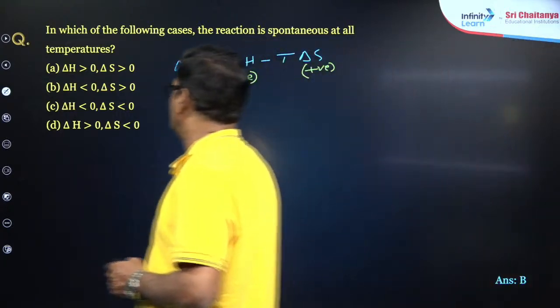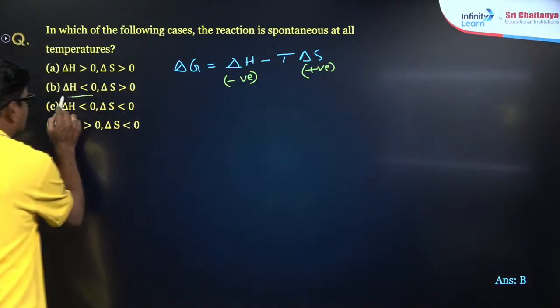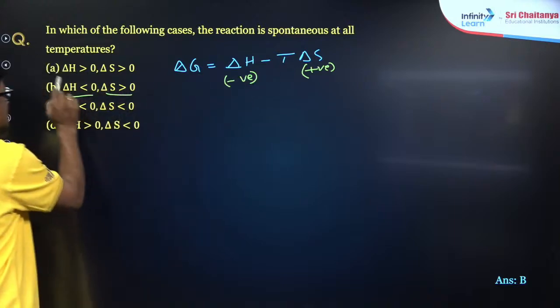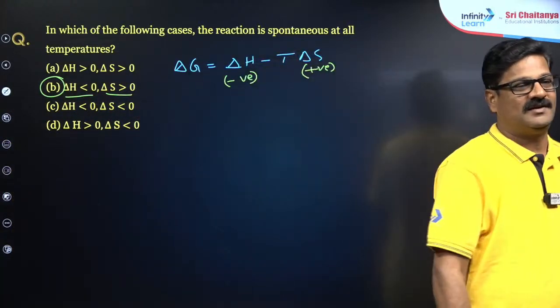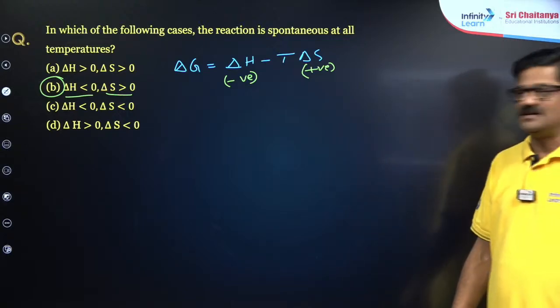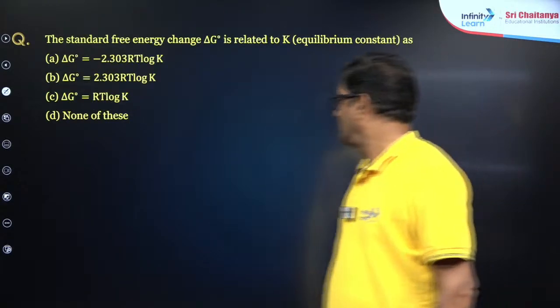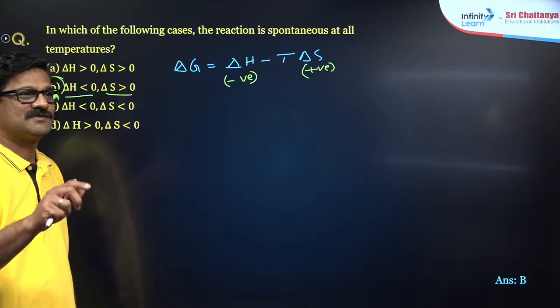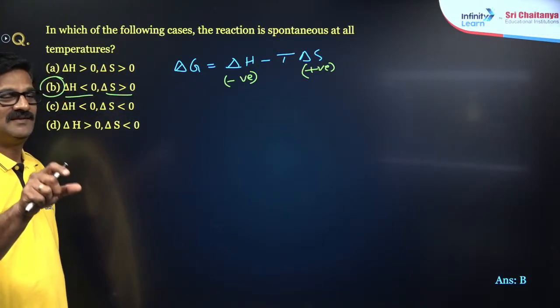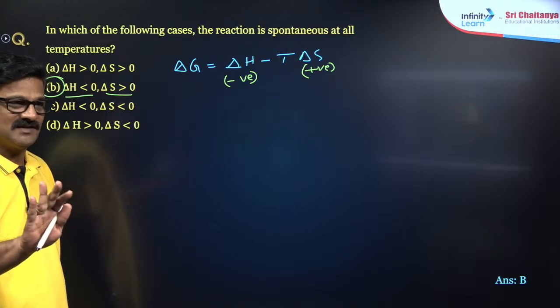So the answer is going to be negative less than 0, positive greater than 0, option B. Simple. We are doing questions on delta G as well.